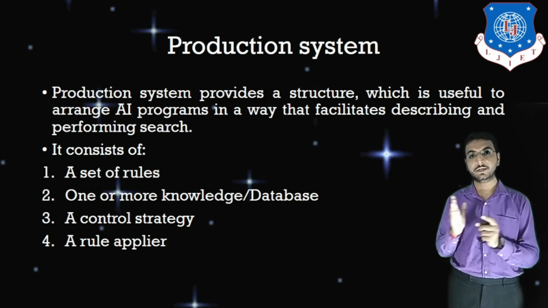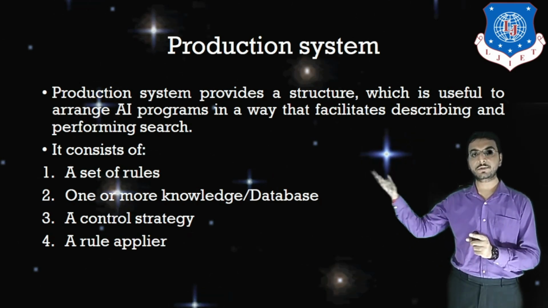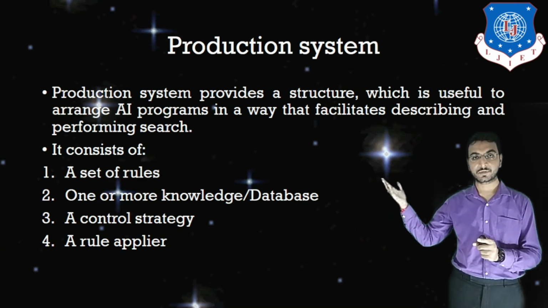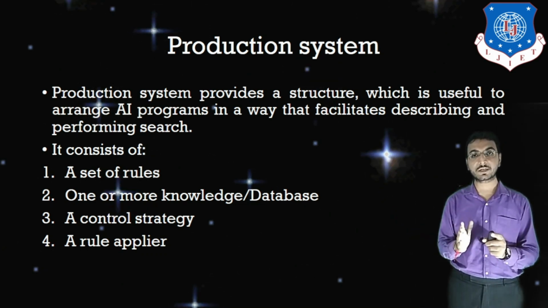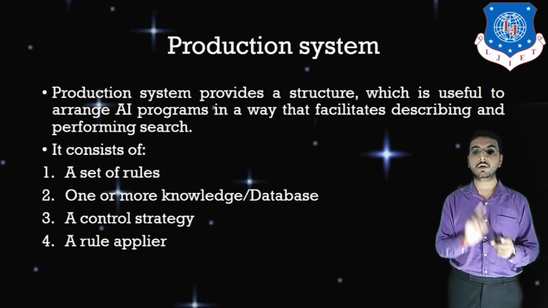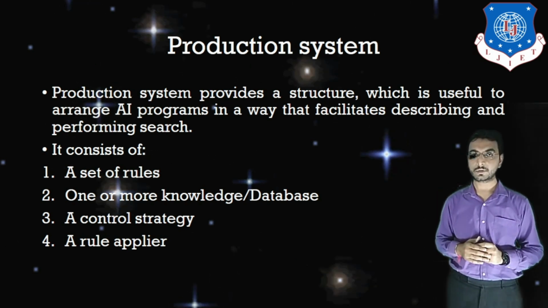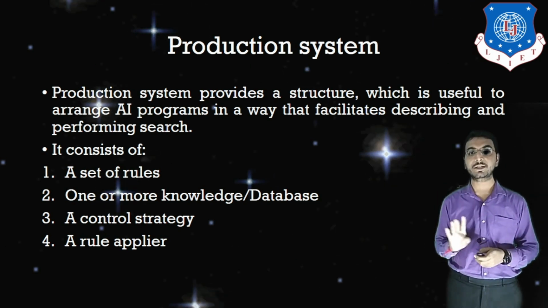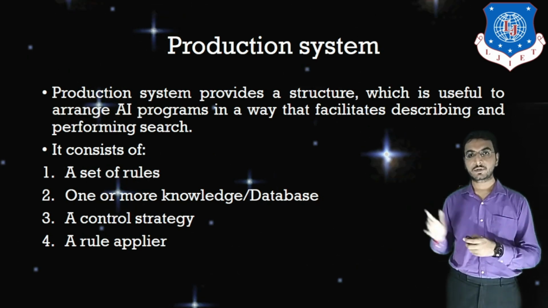Please don't get confused with the production system that we run in factories and shops and malls. In this case, the production system is basically a system to solve an AI problem. So these four things constitute a production system.